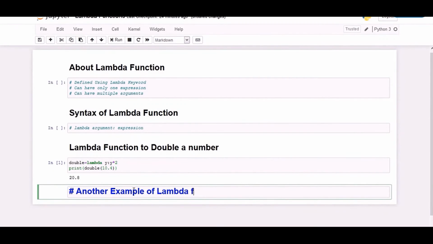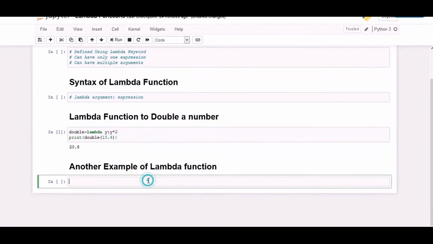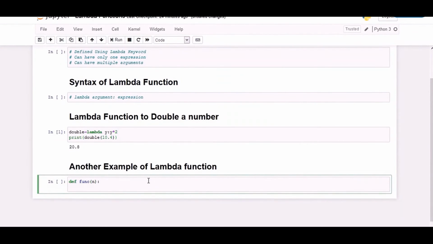Let's see another instance of lambda function before we wrap up this session. This time we'll do something interesting, using the combination of a classical function and the lambda function. Let's define a classical function and name it as func. This function will accept one parameter and will return a lambda function. So let's write the code.